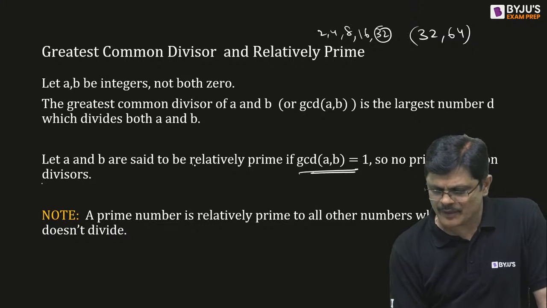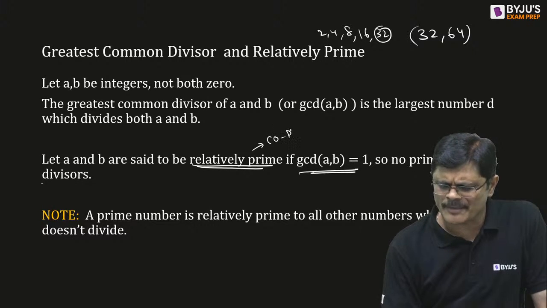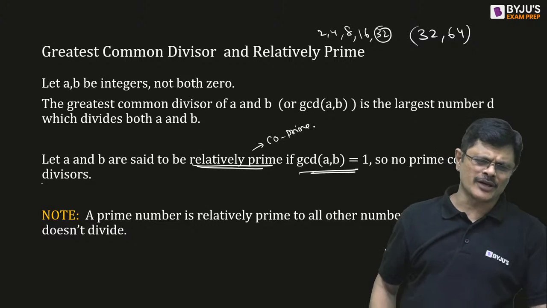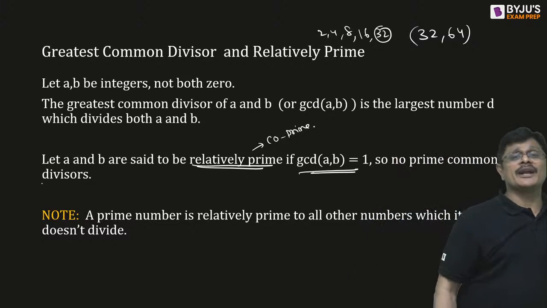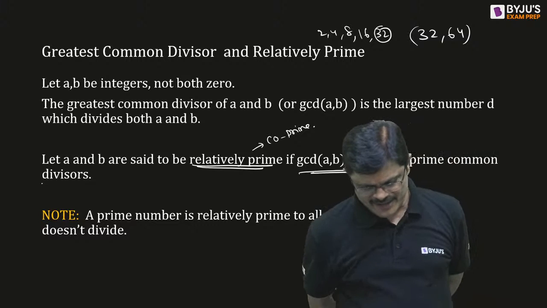relatively prime. We call them as what? Relatively prime. Some people also call them co-prime, sir. Co-prime, some people also call it. See, if the greatest common divisor for two numbers is 1, we call them relatively prime, my dear friends.